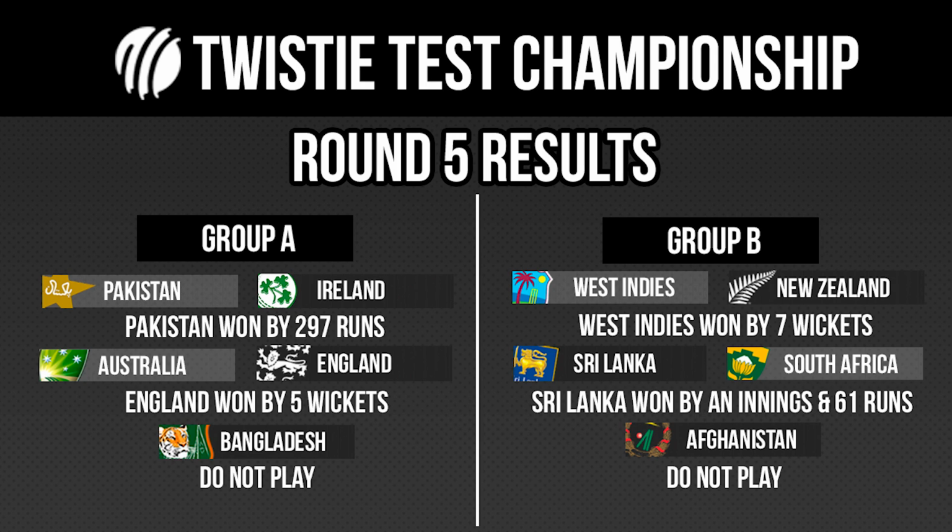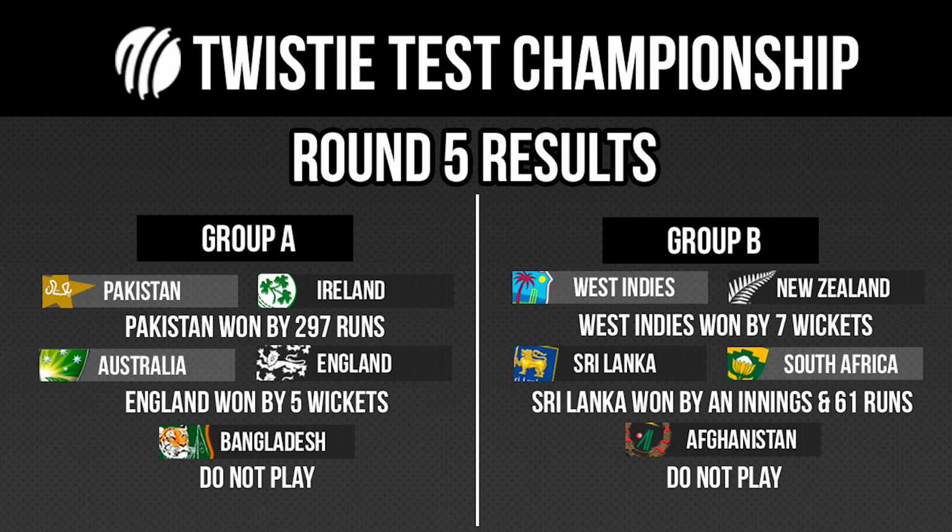Welcome to the final results for the Twisty Test Championship, at least for the group stages anyway. This is how round 5 played out. Pakistan in Group A won over Ireland before England also defeated Australia in a bit of an upset, and we'll get to how that's going to play out in just a sec.